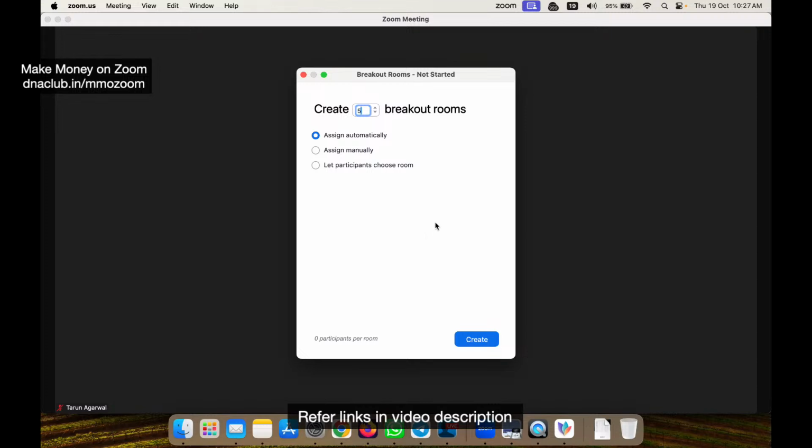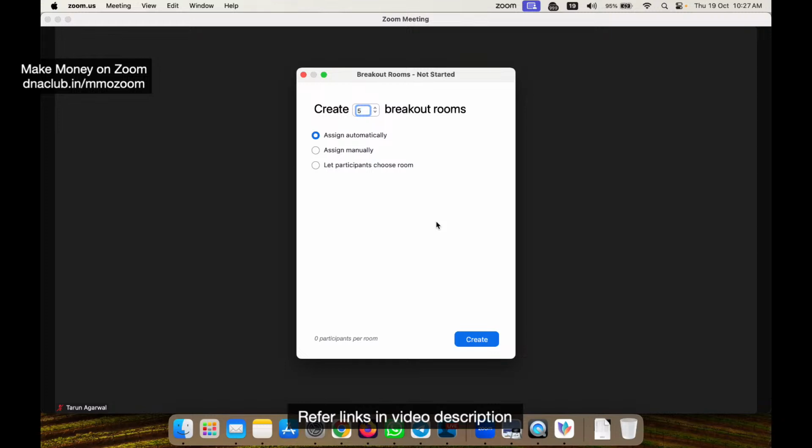So during the meeting, suppose I give an assignment like write your goal card, and you have to read your goal card with other members in the meeting. Instead of everybody speaking together, I can assign them to different rooms, and then they can interact with random people, and after that I can bring them back to the meeting. So this is how you can use a breakout room.